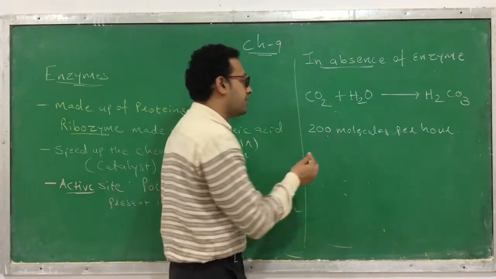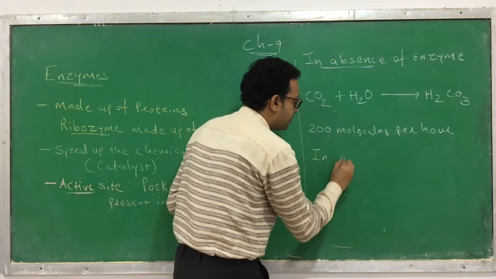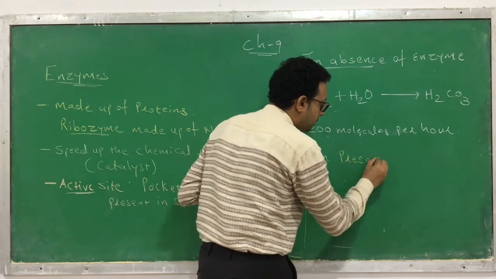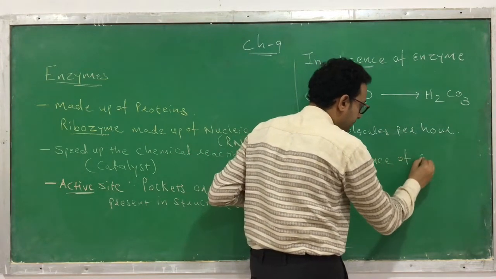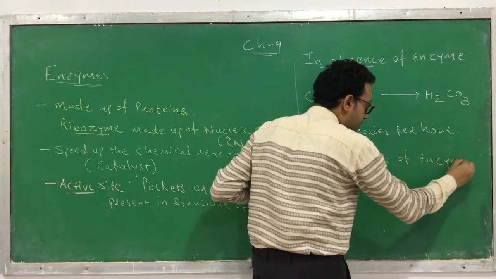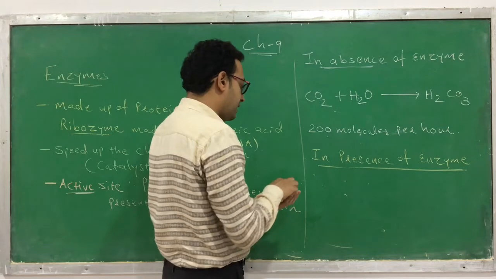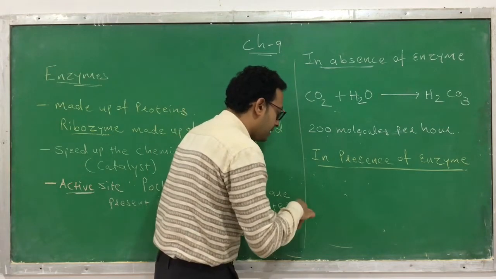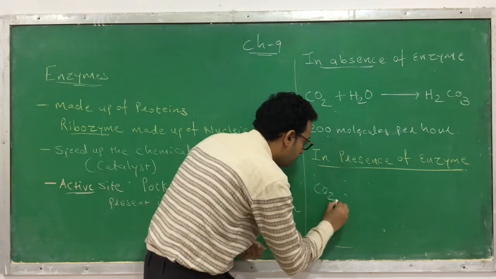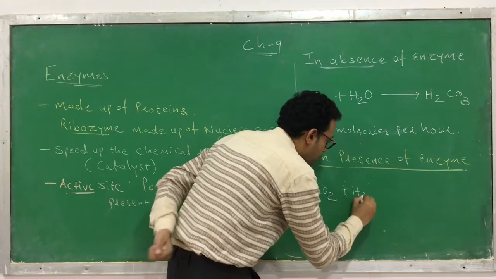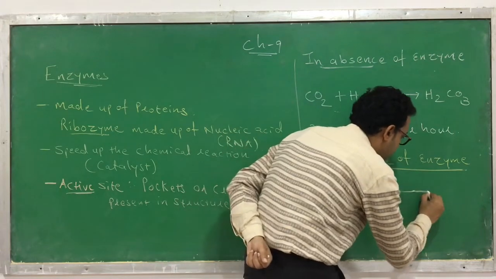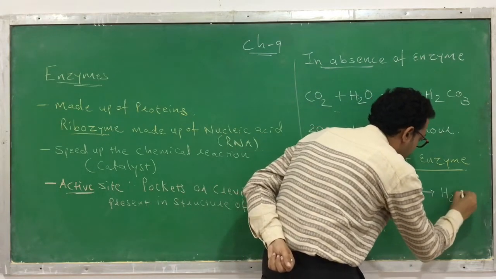Now assume another condition, where this reaction occurs in the presence of enzyme. Then see what is going to happen. In the presence of enzyme, the same reaction takes place: CO2 plus H2O gives H2CO3.